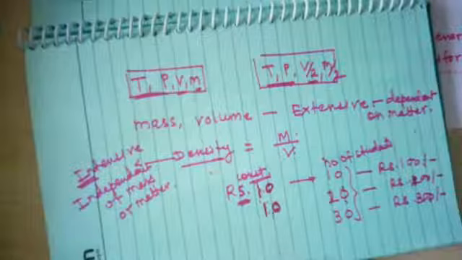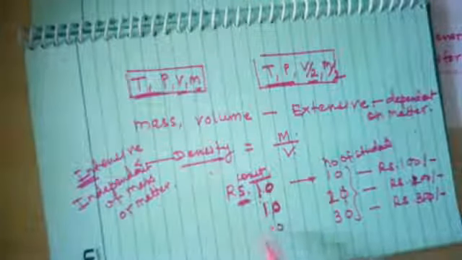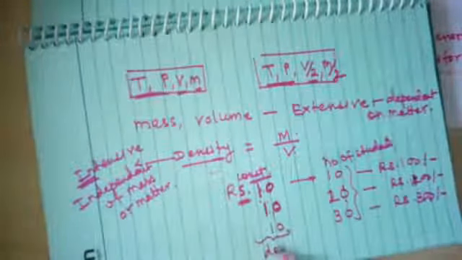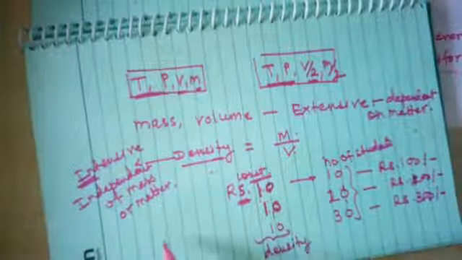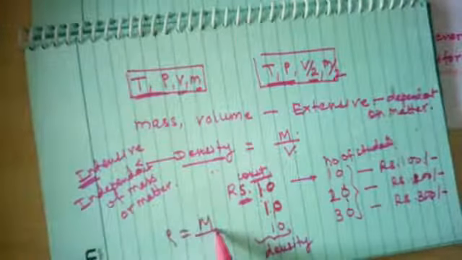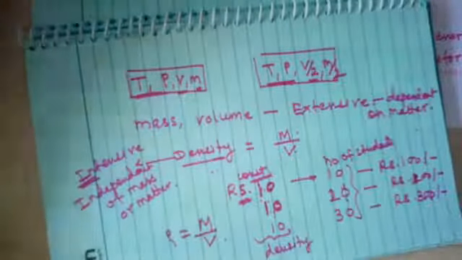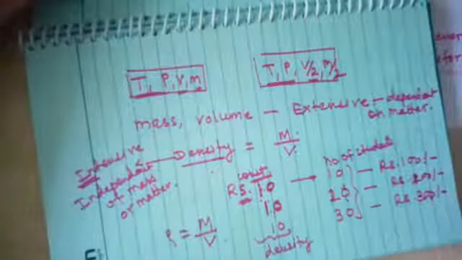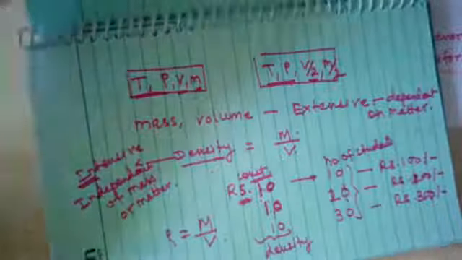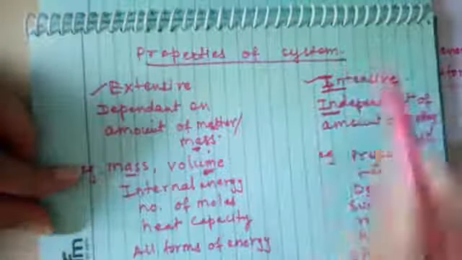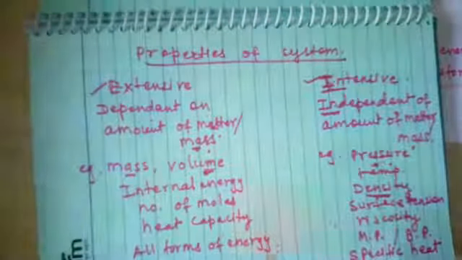It is remaining constant every step, so this can be considered as density. So density is nothing but mass upon volume. There are different examples or questions that can be asked based on this very important concept of thermodynamics, that is properties of system.